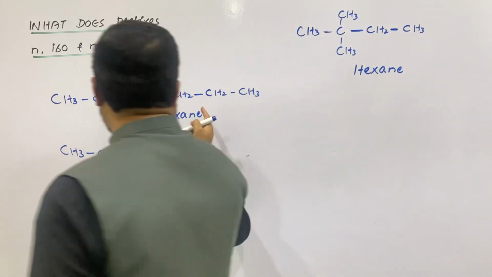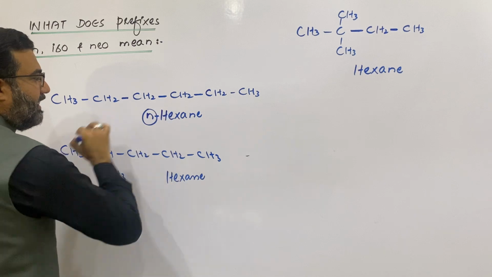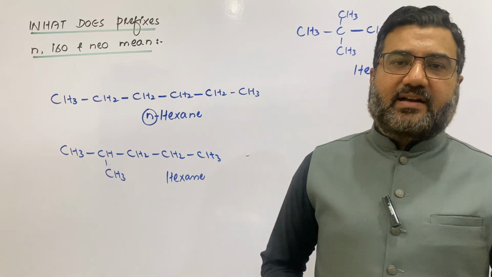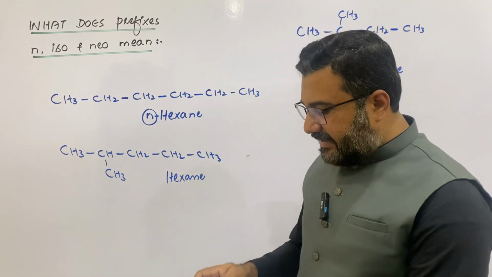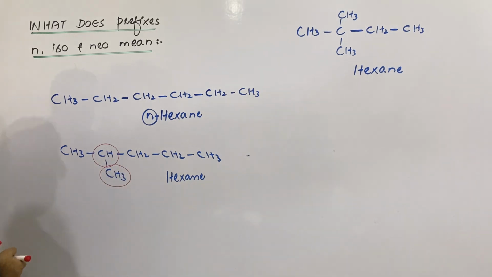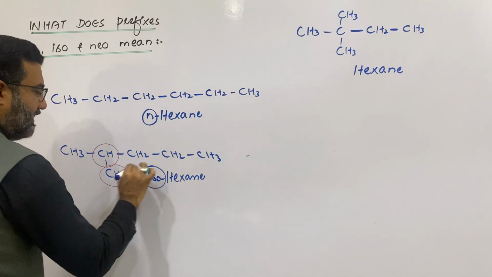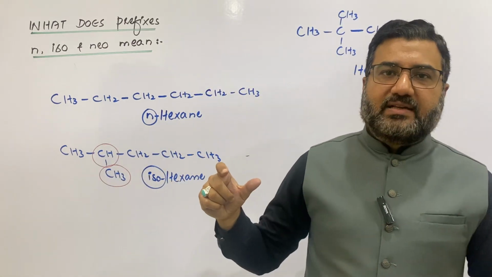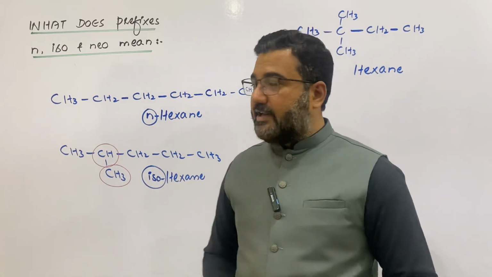Just like this alkane is having 6 carbon atoms all in the straight chain, so that will be a normal hexane. While an alkane in which one methyl group is present at the second last carbon of the chain will be called the isoalkane. Just like in this example, this one is the second last carbon and one substituent is attached to the second last carbon, so it will be called isohexane. Here the term iso will be used, and there should be one methyl group attached to the second last carbon of the alkane with no other substituent. Then this term iso will be applicable.